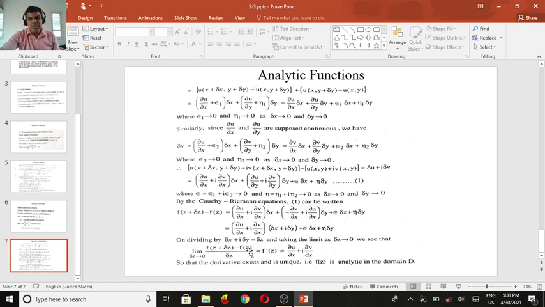So f(z) is analytic in a domain D, which means it is differentiable in a neighborhood of z0 in the complex plane. This is called analytic. So this is the necessary and sufficient condition. This is called the Cauchy-Riemann equations, or simply the Cauchy-Riemann differential equations.